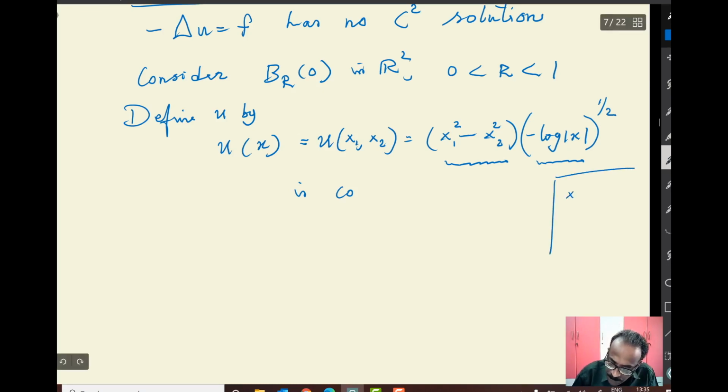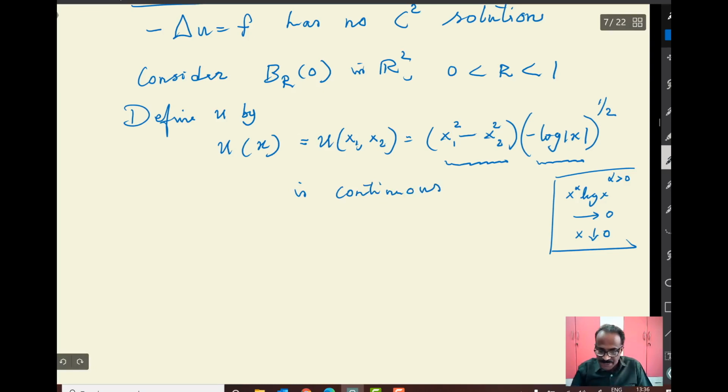Any power of x times log x goes to 0 as x decreases. You know this. Or any power here if you take it, a positive power you take. Of course, with a negative power, it will be full of singularity. So it is continuous. You can check it.